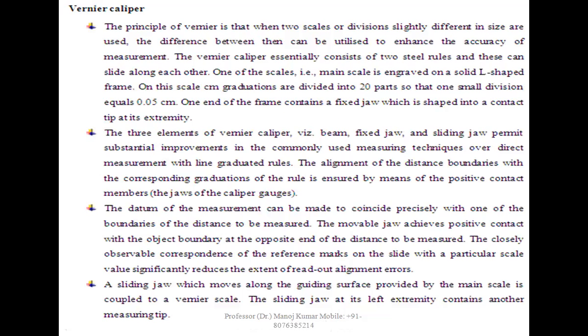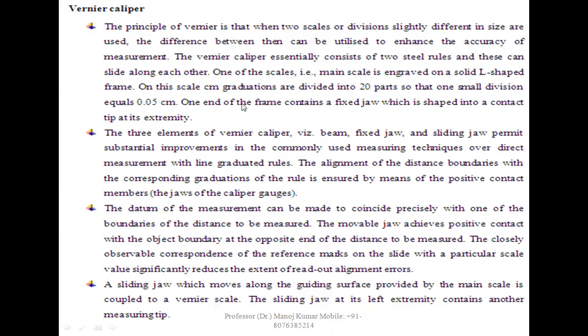Vernier caliper. The principle of the vernier is that when two scales or divisions slightly different in size are used, the difference between them can be utilized to enhance the accuracy of the measurement. The vernier caliper essentially consists of two steel rules, and these can slide along each other. One of the scales, the main scale, is engraved on a solid L-shaped frame.